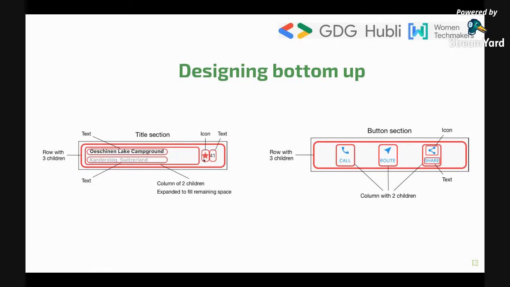But there are another two texts sitting one after each other. For this, we are wrapping text one and text two with a column. See, it is written over here, column of two children. We are wrapping this inside a row. And on the right side, we have an icon and a text.